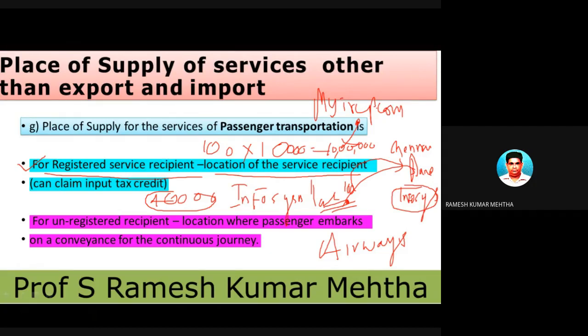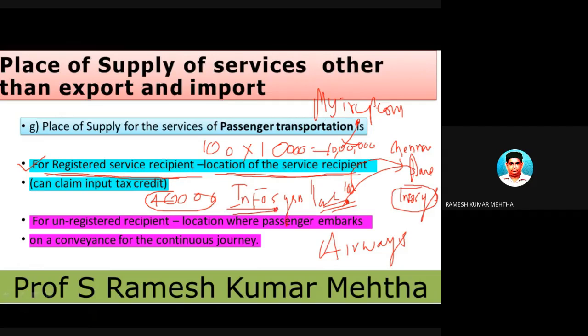Now we have to identify where the service recipient is, because Infosys is a registered dealer, and yes, Infosys has registered under the appropriate GST Act. So for a registered service recipient, it is the location of the recipient.